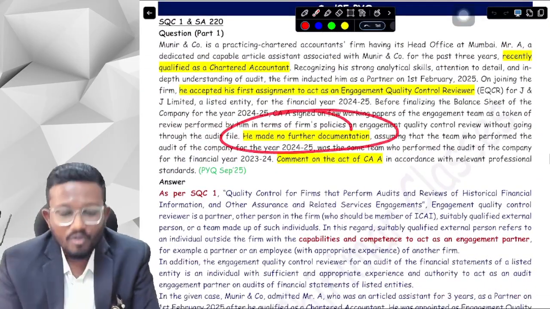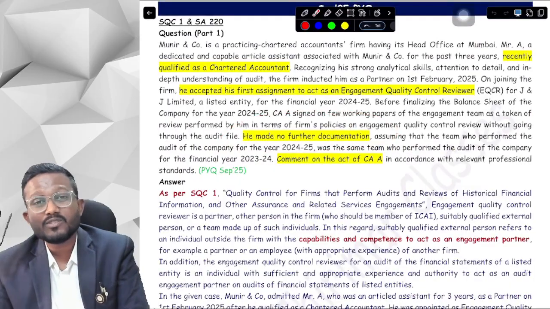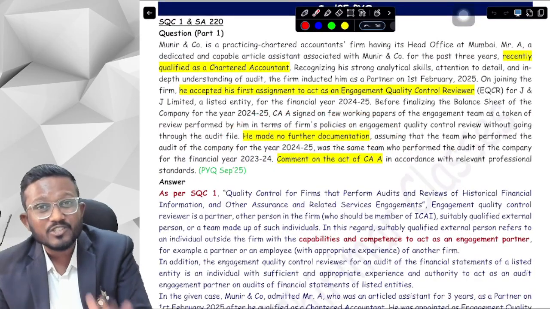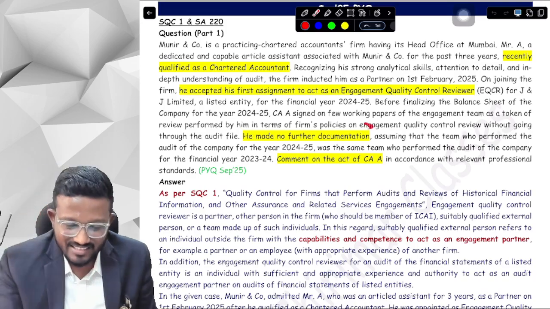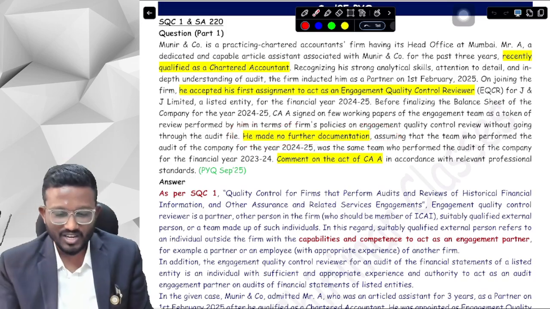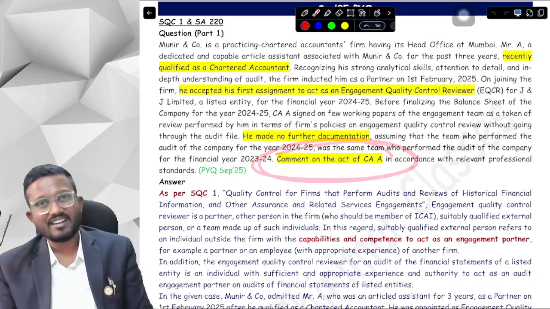Secondly, he made no further documentation. Is EQCR required to make any documentation? Yes, we just discussed he needs to maintain 3 things in his documentation. And in this case, this EQCR doesn't maintain any documentation. So comment on the act of CAA, that is the EQCR.